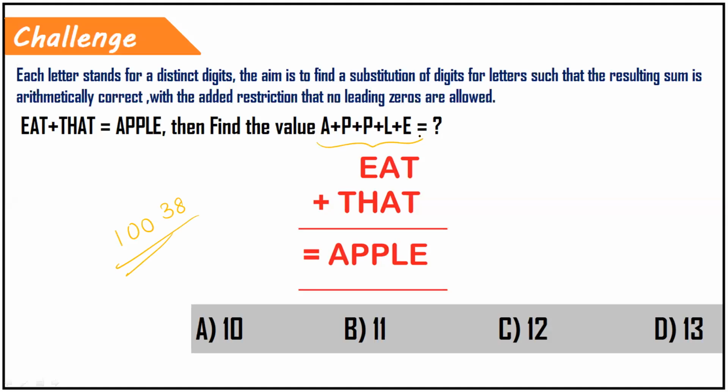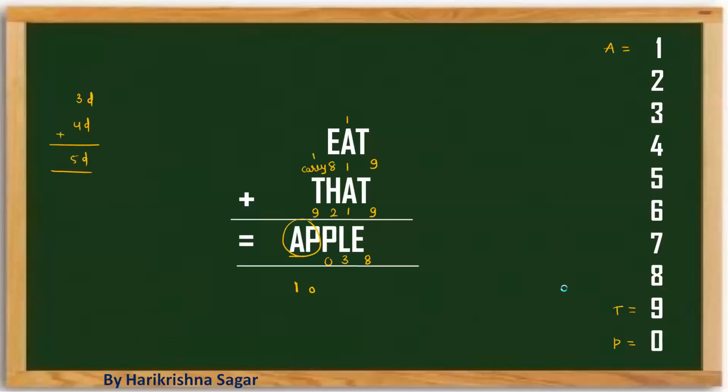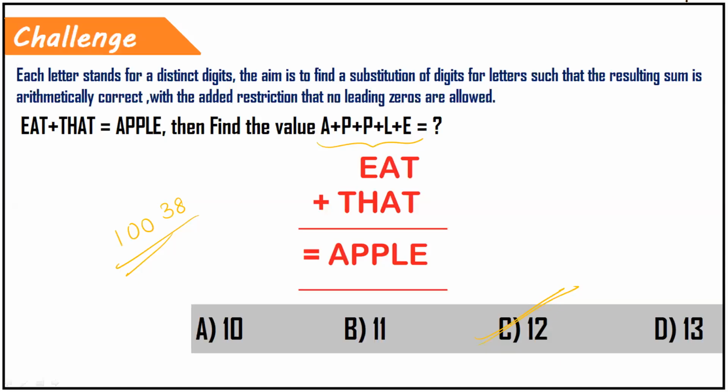So basically they are expecting us to find out the addition of this. So apple will be 1 plus 0 plus 0 plus 3 plus 8. The sum of this is giving a result of 12. You can mark your answer choice as option C. So I hope you are able to get clarity.